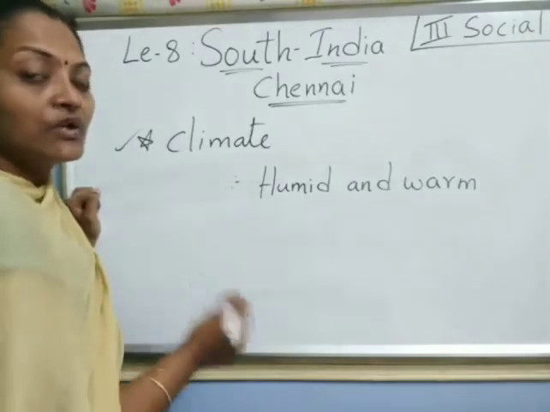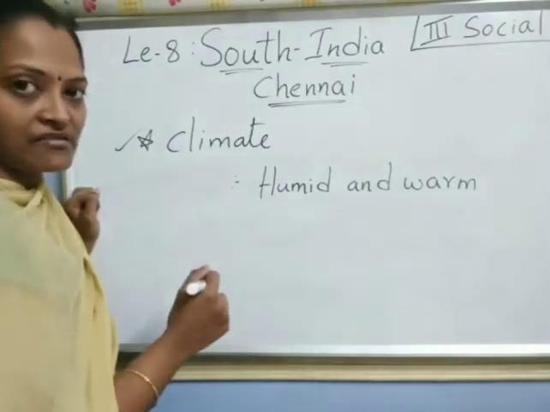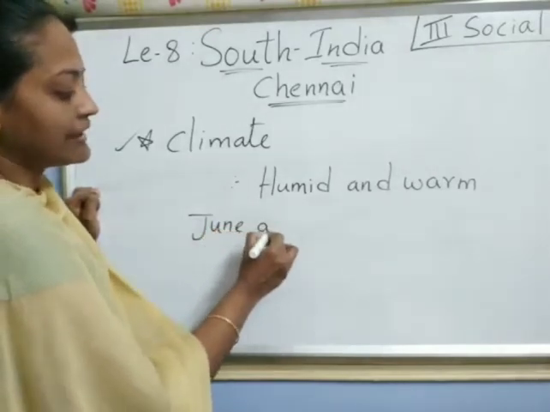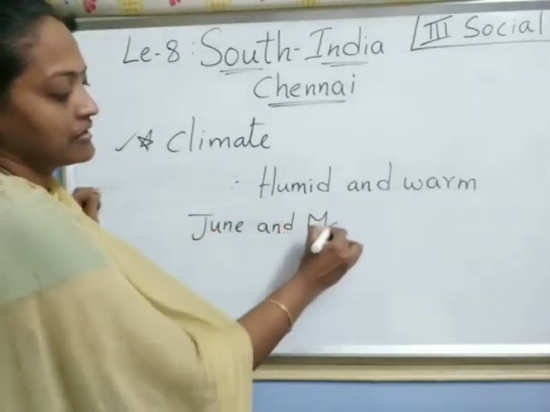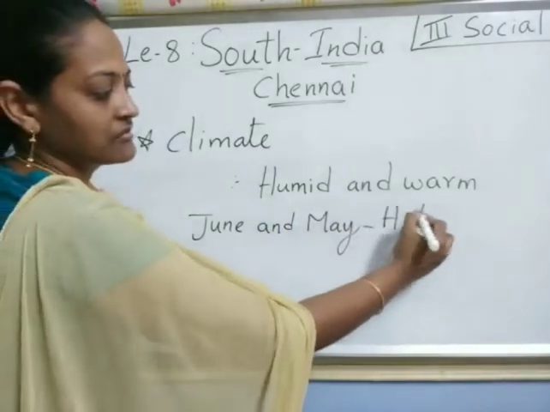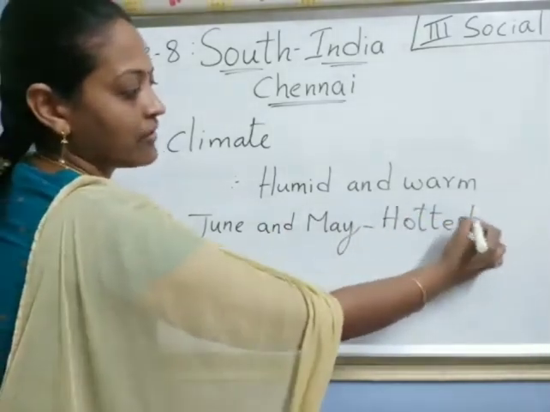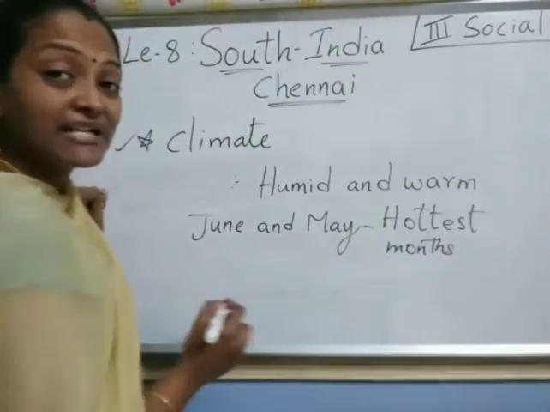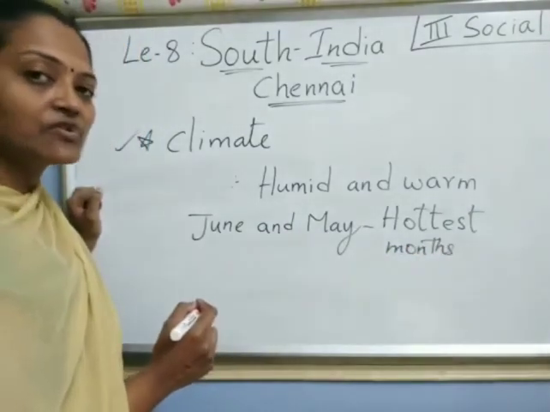Now we'll see which months are the hottest. June and May, these two months are the hottest months in Chennai. We are learning about Chennai, right?